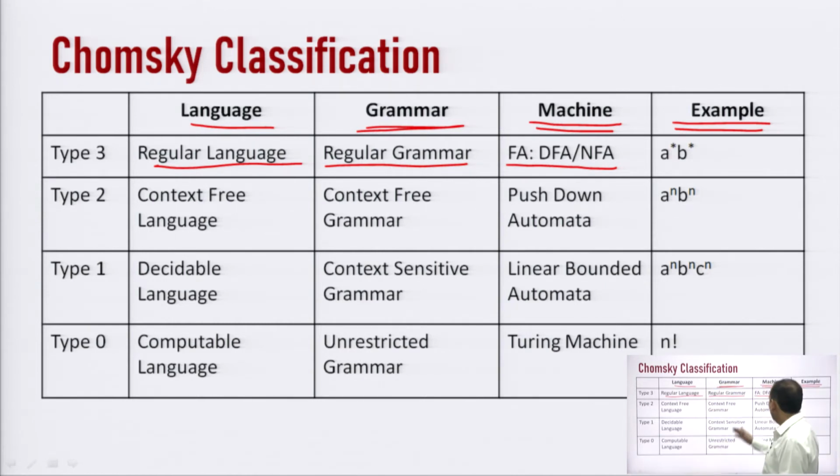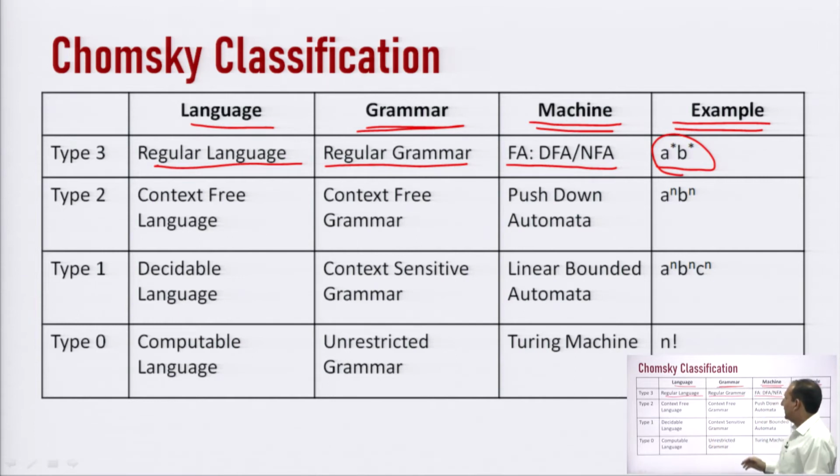So, for this type 3 grammar, we have a finite state machine as the machine to recognize the language, and in the last column you can see that this is a regular expression, A star B star. So, the example of this type 3 is A star B star, a regular language which belongs to type 3.